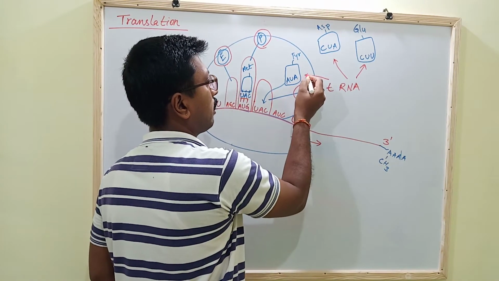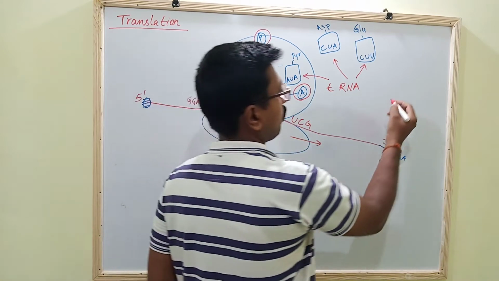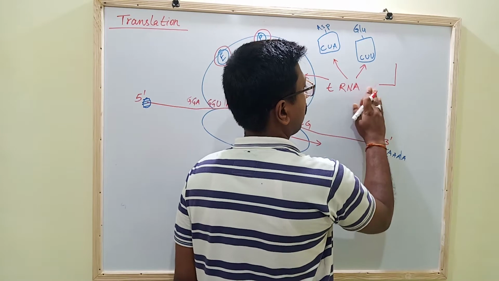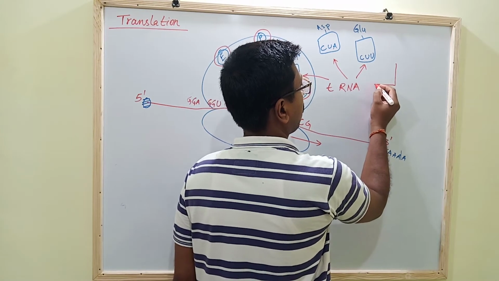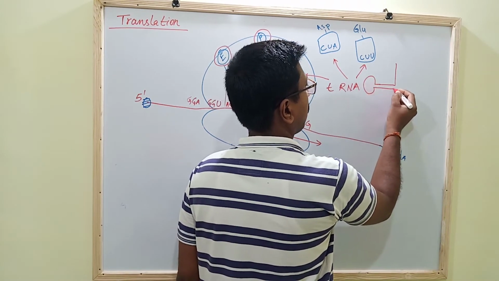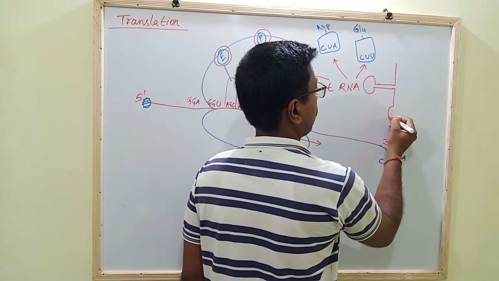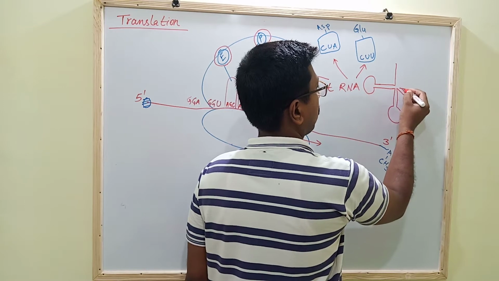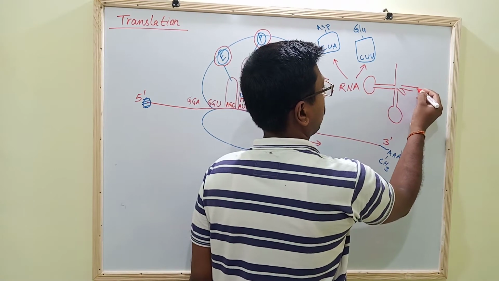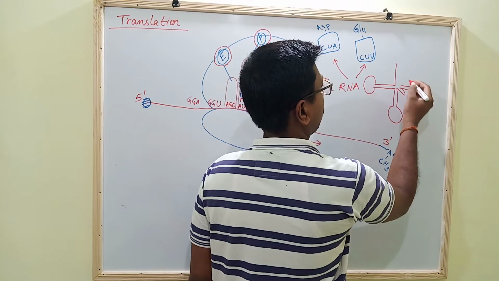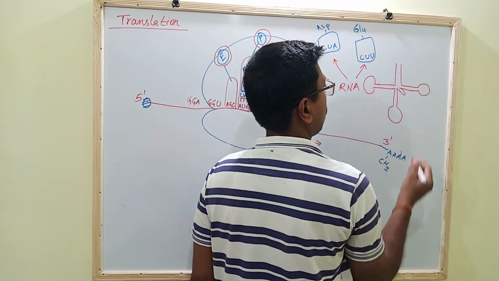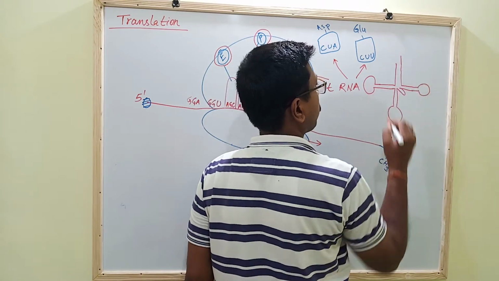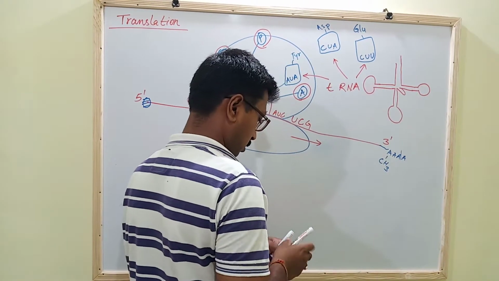This is again a tRNA. The actual tRNA looks like this,